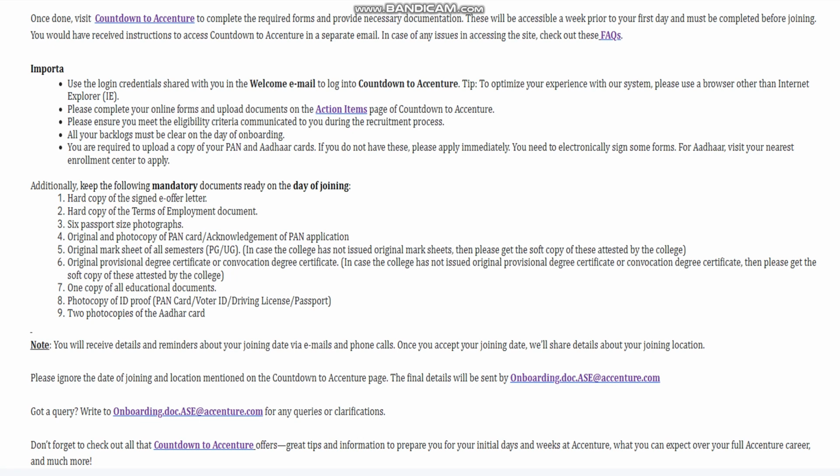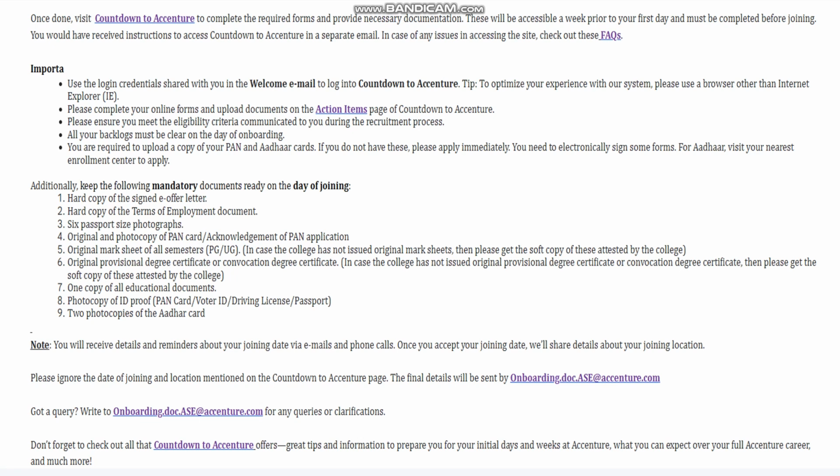An important note over here is, please ensure you meet the eligibility criteria during the recruitment process. What is the eligibility criteria? That all your backlogs must be cleared on the day of onboarding. This is very important. You are required to upload a copy of your PAN card and Aadhaar card. If you do not have them, apply immediately. Aadhaar and PAN are very important. Especially, you cannot open a bank account if you don't have a PAN card. You cannot get a debit card or credit card. So apply for these things immediately, and also the passport. You need to have your passport.